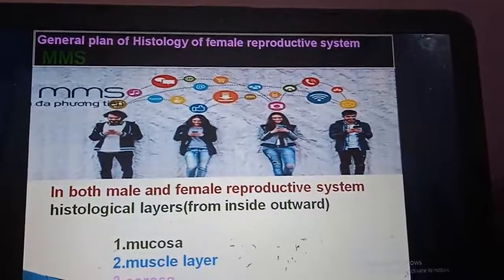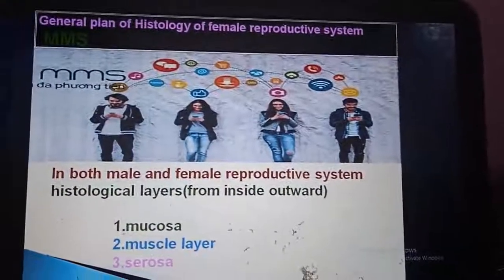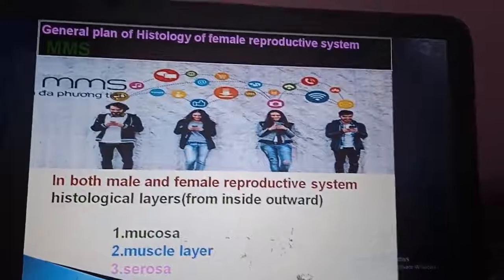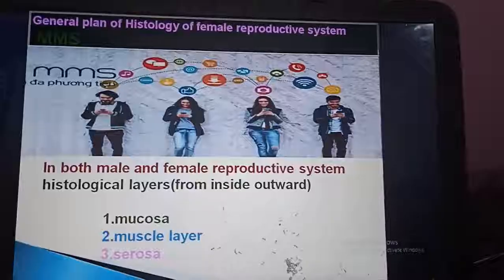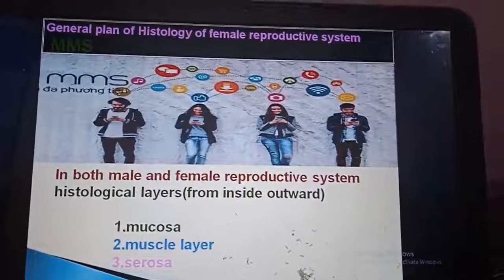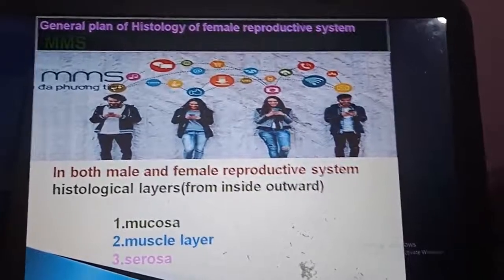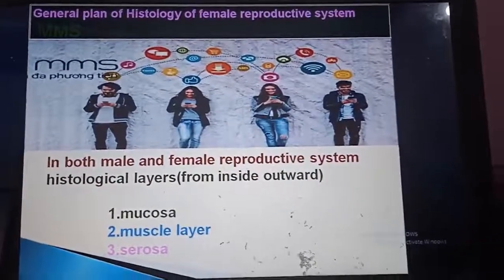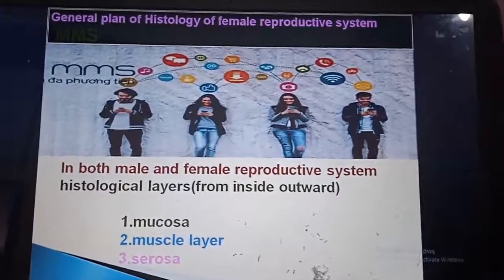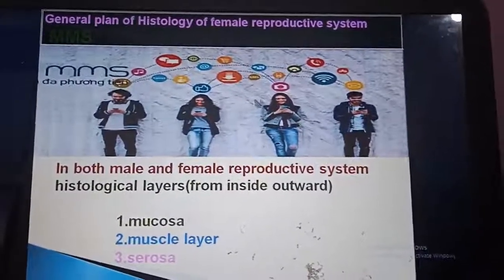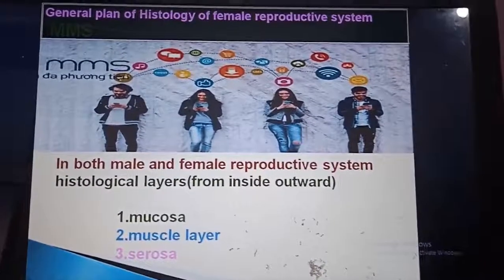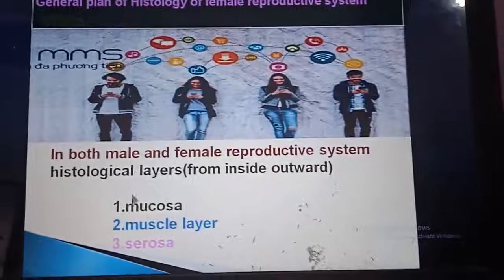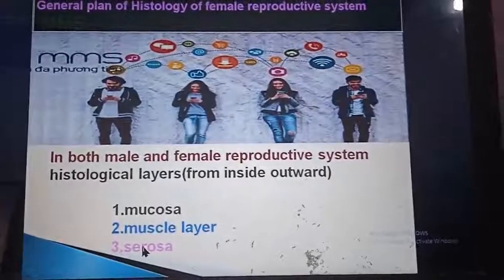The general plan of histology of female reproductive system. It is the mucosa, muscle layer and serosa, MMS. Histology of uterus. The histological layers, the pattern is same as that of other regions of the female reproductive system, that is MMS. As we are seeing here, both genders, male and female, are indulged in the multimedia messaging system, that is MMS. So mucosa, then comes muscle layer and serosa.